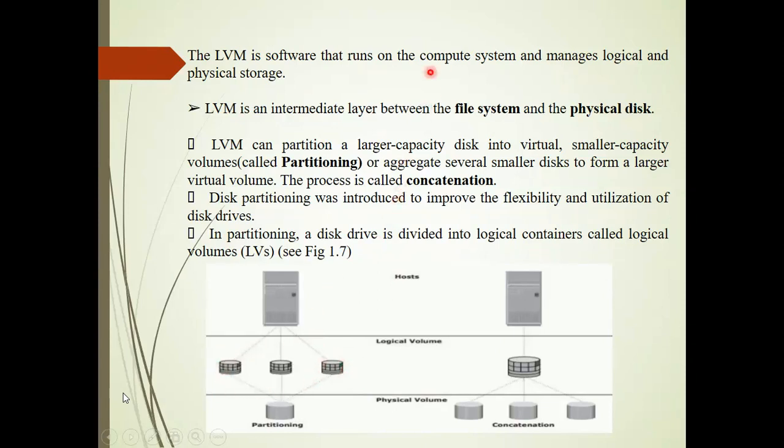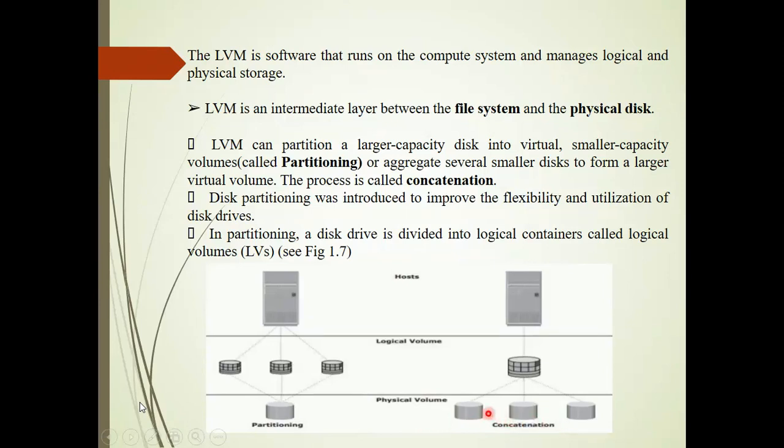Similarly, you have several physical volumes. You can see in the next diagram the physical volumes you have. Maybe here you have 2 GB. The first disk has a capacity of 2 GB, next 2 GB, next 2 GB. So separately you have physical volumes.